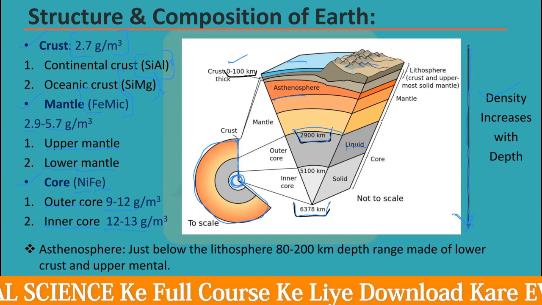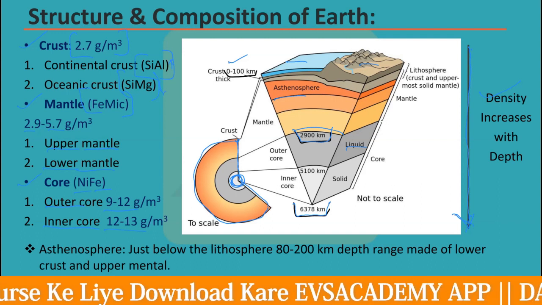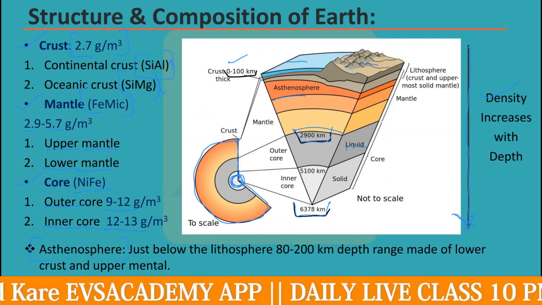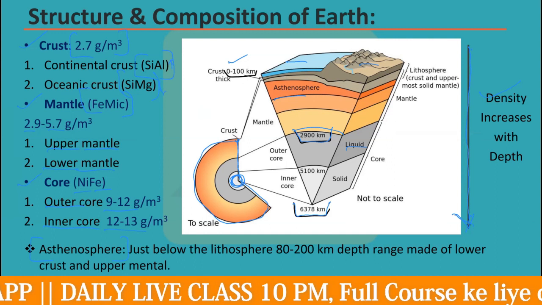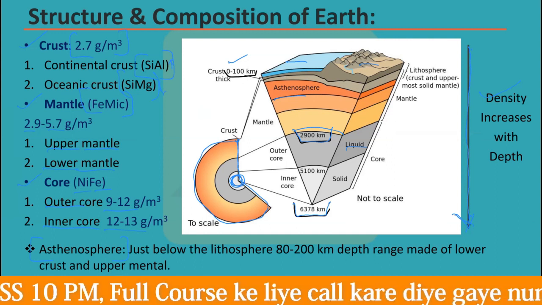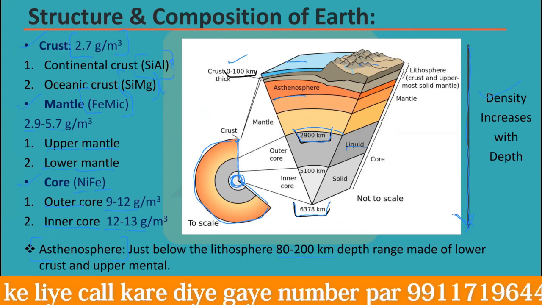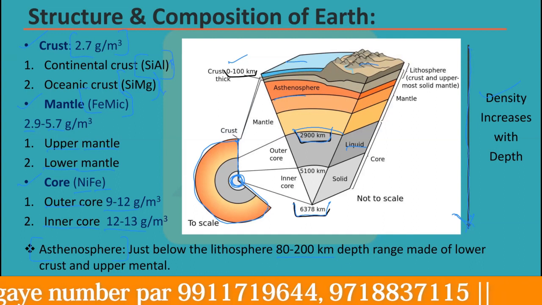Then another term comes here, that is the asthenosphere. Multiple times in the literature you can see this word used, asthenosphere. So what is the asthenosphere? Asthenosphere is a layer that is just below the lithosphere, in the range of 80 to 200 kilometers. Just below the lithosphere means just below the crust part, you can say. Crust is having up to 100 kilometers.